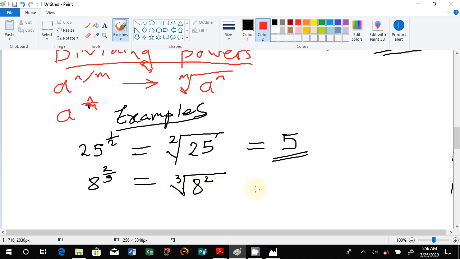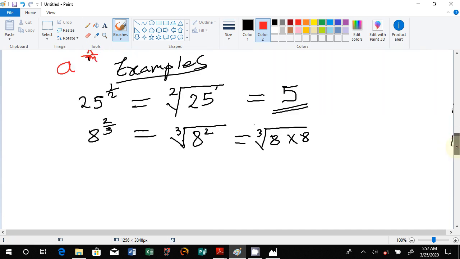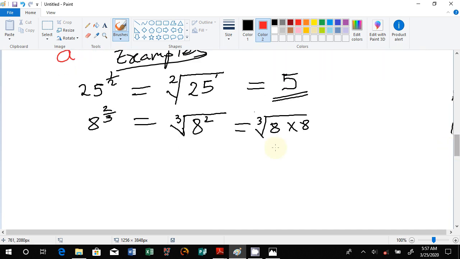When you have this scenario, the expression is being solved. You maintain the cube root. I love to split these into 8 times 8, which is easy for me. If you like that style, that's the one you can use also.